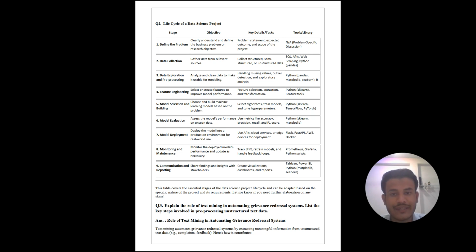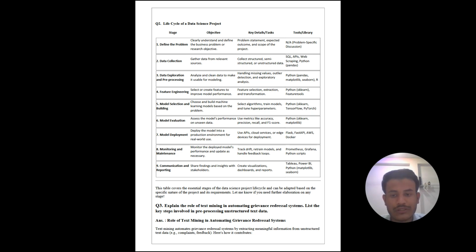Second is data collection, gather data from relevant sources. Its task is to collect structured, semi-structured and unstructured data. Its tools are SQL, APIs, web scraping, Python, pandas. Third is data exploration and pre-processing, analyze and clean data to make it usable for modeling. Tasks are handling missing values, outlier detection and exploratory analysis. Libraries and tools are Python, pandas, matplotlib, seaborn and R language also. Fourth is feature engineering. The objective is to select or create features to improve model performance. Key details are feature selection, extraction and transformation. Tools and libraries are Python, sklearn and featuretools.